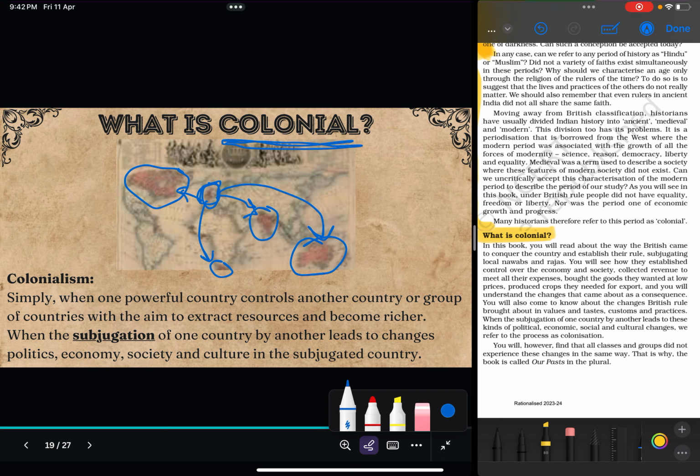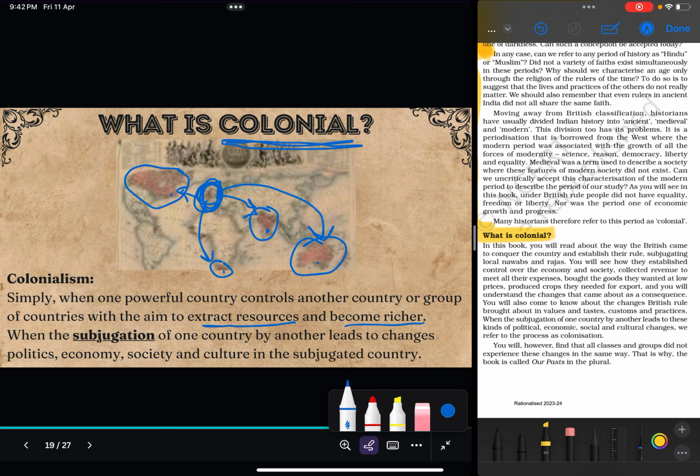Now what does it have to do with being colonial, or what does it have to do with colonialism? We are saying colonialism is when a powerful country, so in this case Europe or Britain is the powerful country, controls another country or a group of countries. So it's controlling this region in North America, this region in Africa, India, Australia. And why does it want to control another territory? To extract resources and become richer.